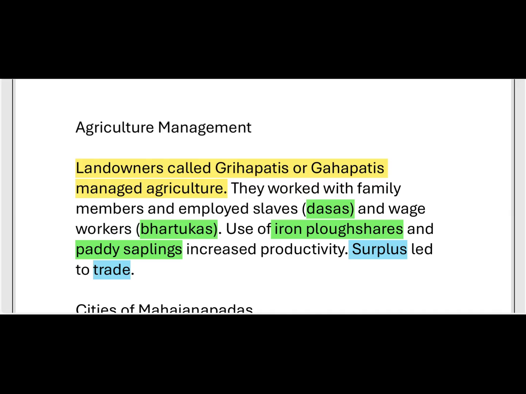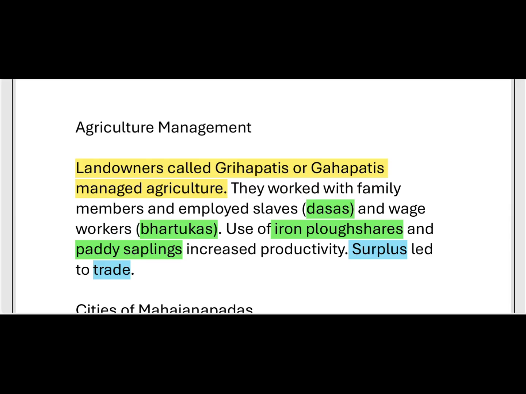So the first one is landowners. We call them landowners, called grahapatis or gahapatis. These gahapatis managed agricultural activity. The landowners worked with family members and employed slaves, and these slaves are called dasas. And wage workers work for daily wages only. Here, wage means